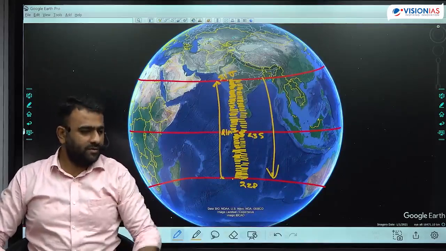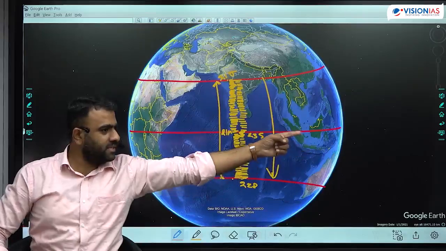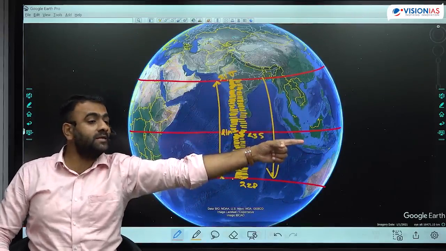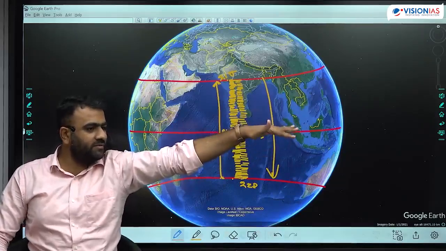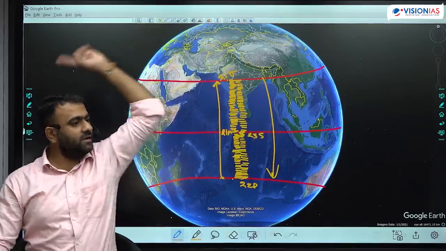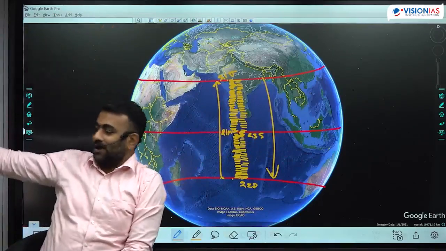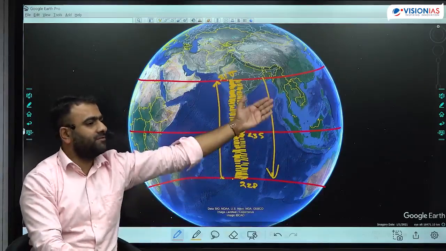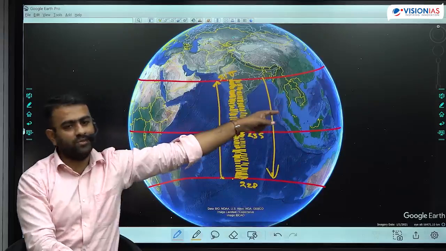One week later, you are at the equator only. The sun is not rising here. The sun is rising slightly towards the north. It has shifted north. You will see clearly the sun shifting towards the north. Sunrise is not happening exactly here. You keep a reference, कोई building का reference ले लो, यहाँ से sunrise नहीं होगा, यहाँ से होगा sunrise. At noon the sun is not here, at noon the sun is here. In the evening the sun sets over there, not exactly at the west, slightly towards the north. You can very clearly observe this. Give it a month, further towards the north, further towards the north. On 21st of June, you will see the maximum position of the sun towards the north.